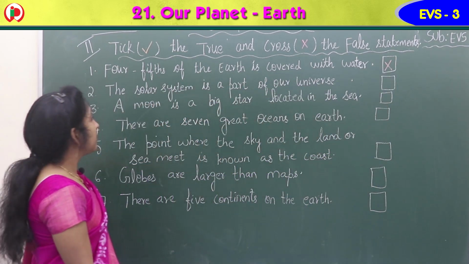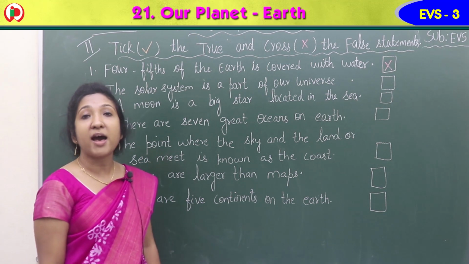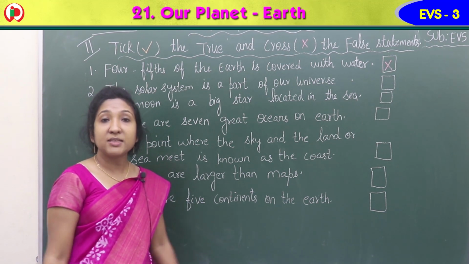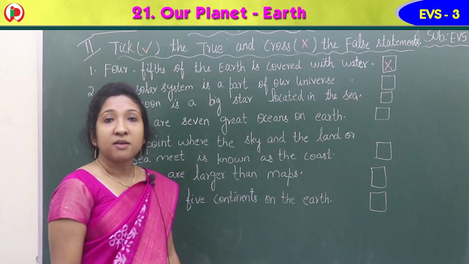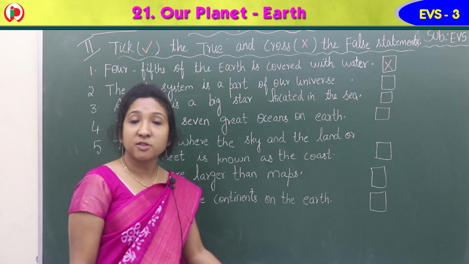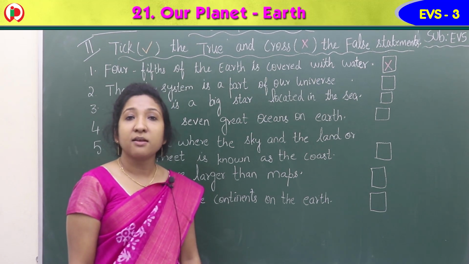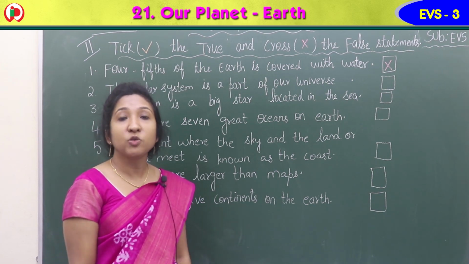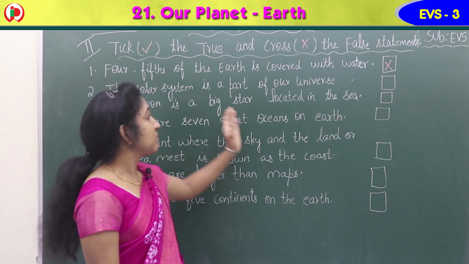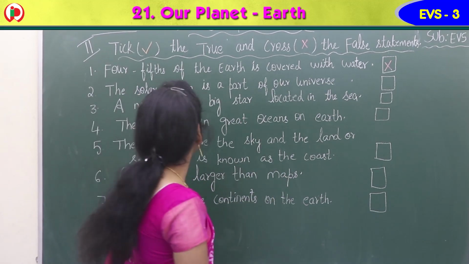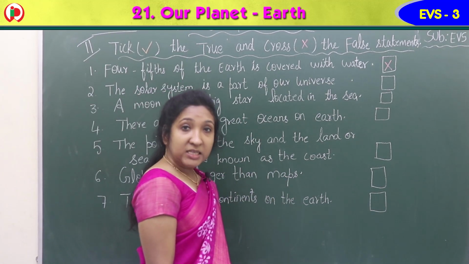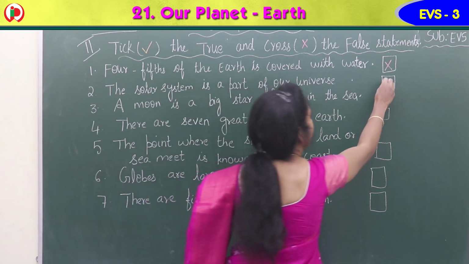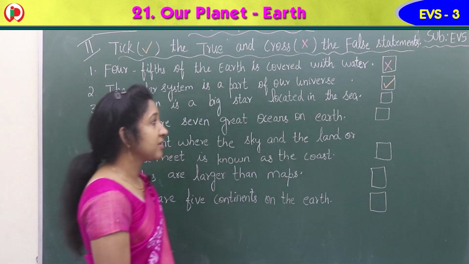Yes, second, the solar system is a part of our universe. Universe is a vast space. Our earth, then solar system, all the planets, then sun, moon, stars, everything together forms the universe. So solar system is a part of our universe. It is a correct statement. It is true, so you can give a tick mark in the square box.